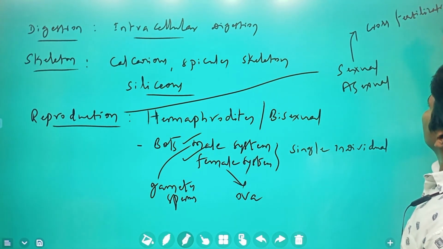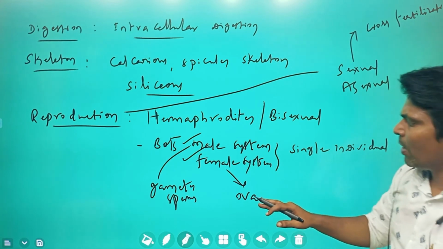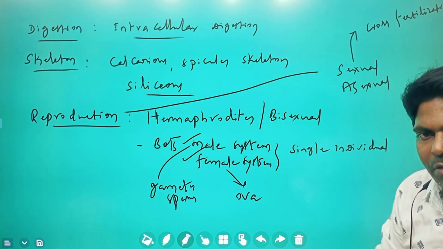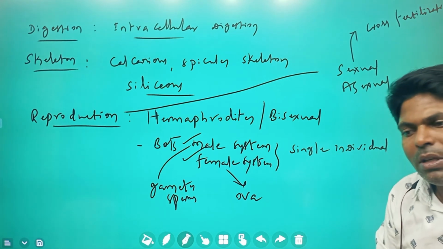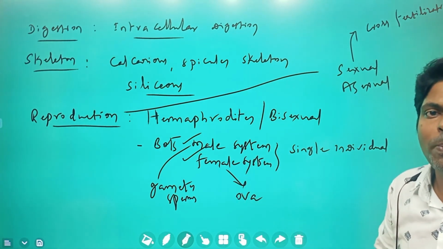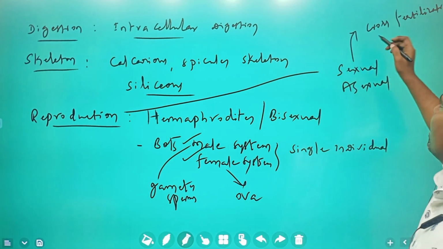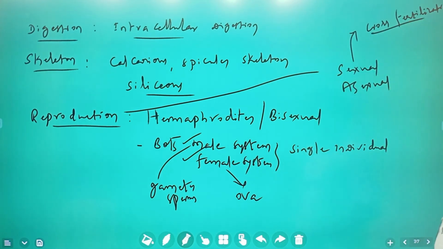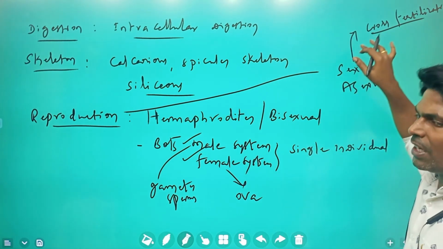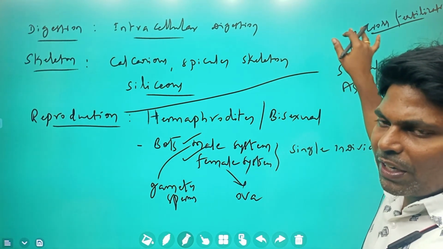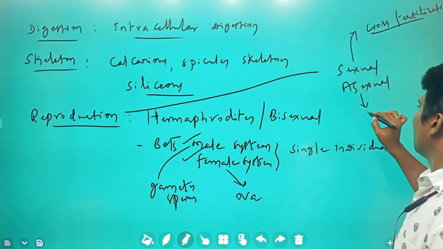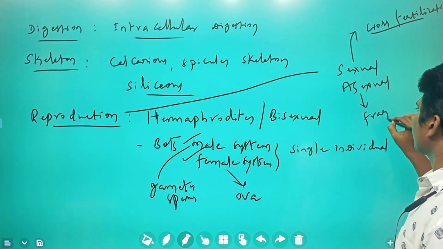What is meant by cross fertilization? Here, one sponge releases the sperms into the water, and along with water, the sperms enter into another sponge. So in another sponge, the ova are fertilized. Such type of fertilization is called cross fertilization, and fertilization takes place inside, so that is internal fertilization. Okay. Next, asexual reproductive methods. Here it is fragmentation.